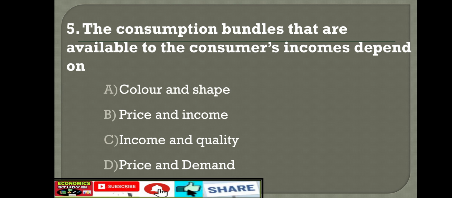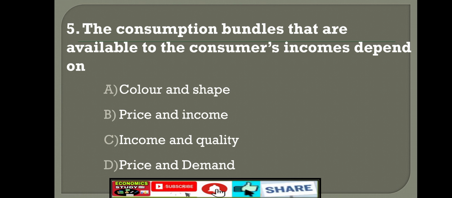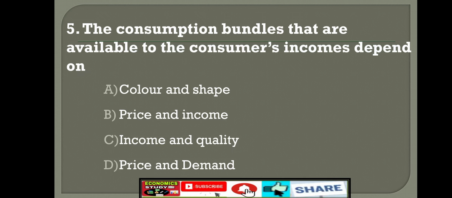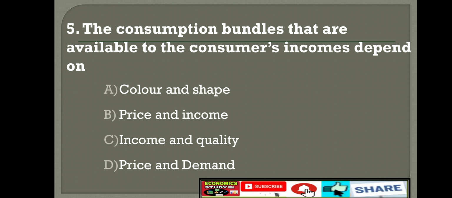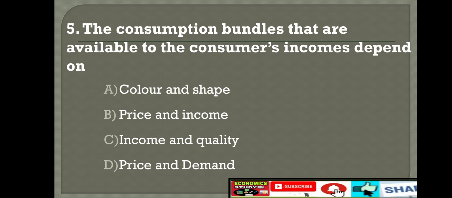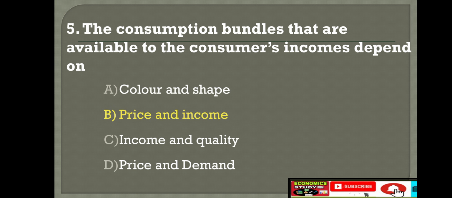Fifth question. The consumption bundles that are available to the consumer depend on: option A, color and shape; option B, price and income; option C, income and quality; option D, price and demand. Right answer is option B, price and income.